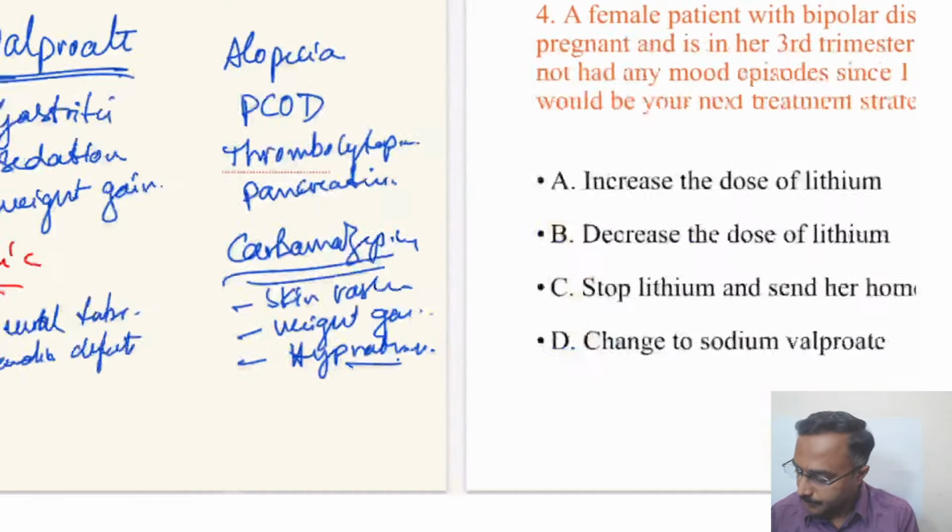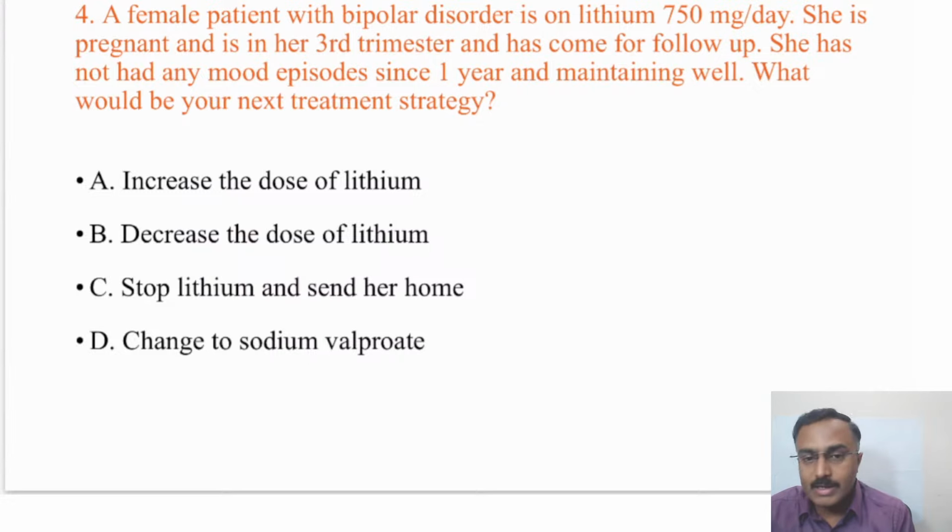Okay, one other question with regard to lithium again, because lithium seems to be a favorite with examiners or paper setters. A female patient with bipolar disorder is on lithium about 750 mg per day. She is pregnant and in her third trimester, and she has come for follow-up.